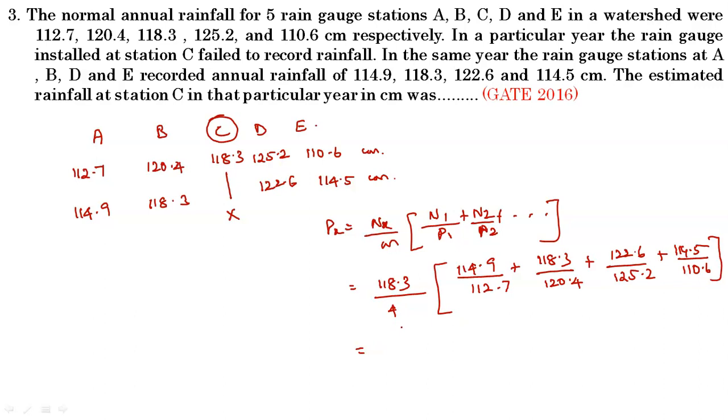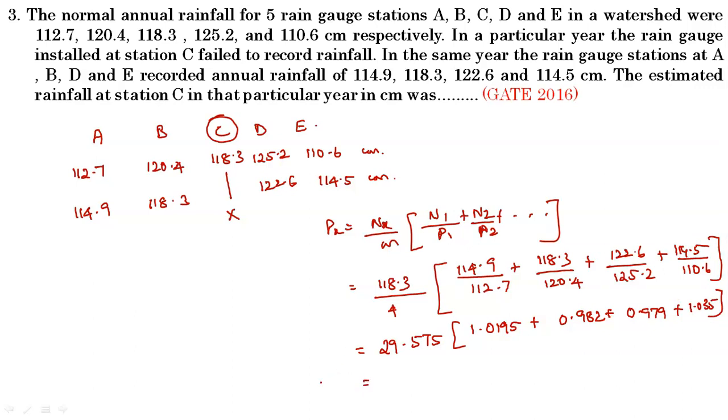When you calculate this, you get 29.575 into the sum of 1.0195 plus 0.982 plus 0.979 plus 1.035.